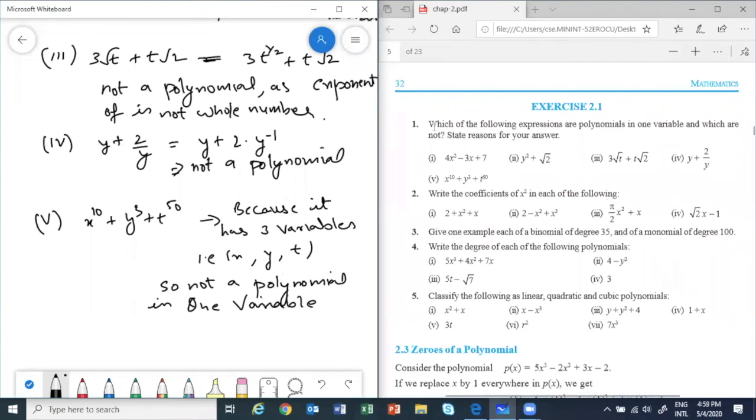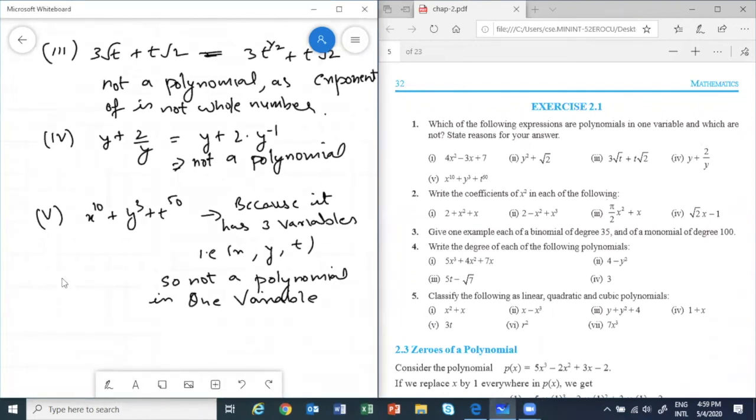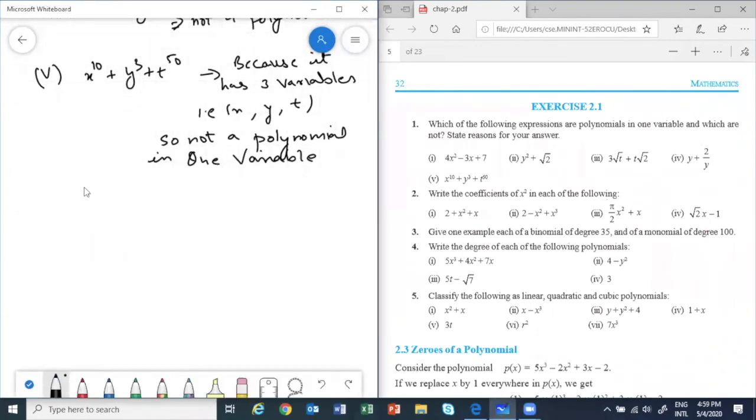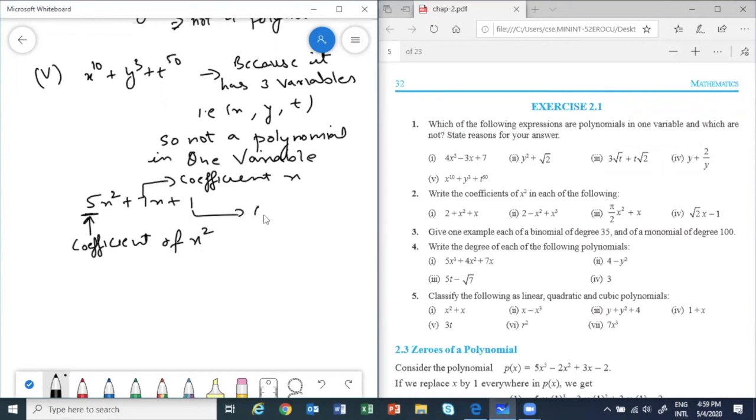Okay, let's go to the next one. Next question: write the coefficient of x square in each of the following. You know the coefficient. When I say 5x square plus 7x plus 1, this 5 is the coefficient of x square, 7 is the coefficient of x, and 1 is the constant term.